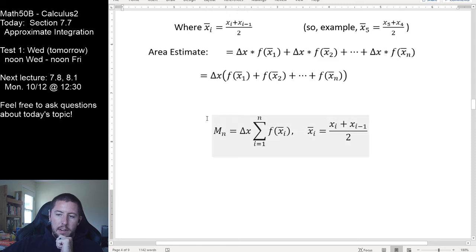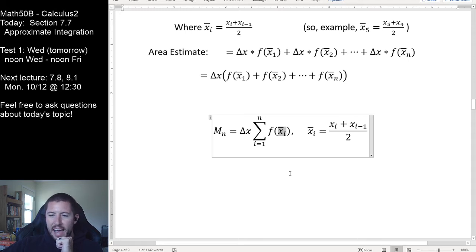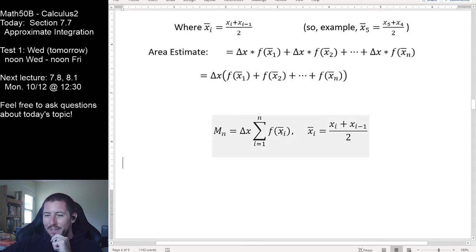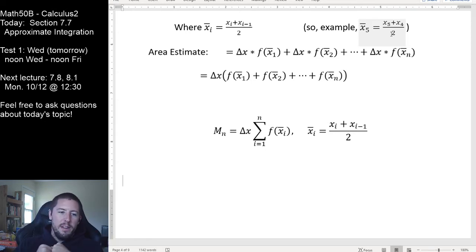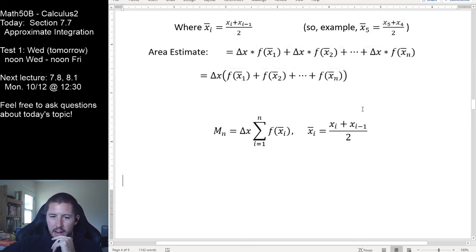Here, I'm just saying to define the midpoint rule. I feel like you have to explicitly say what you mean by m sub n and the x bar right there. I feel like it could be interpreted that x bar would go the other way, that it's the average of the current location and the next one. So we just want to be explicit that here we define the x bar as the average with the x value of the previous one. Technically, we could have set this up slightly differently, and we could have stated a different summation for it. This is the way that this is typically defined.